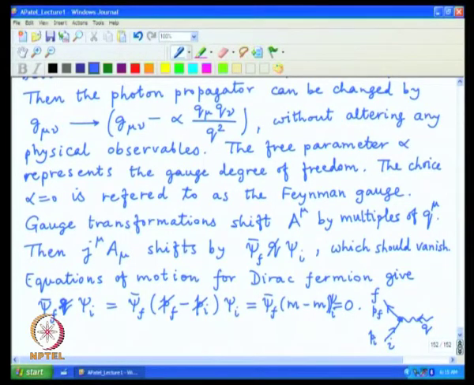For the photon at every vertex, you can apply this interaction term between a current provided by the fermion and the factors of q mu provided by the change in the gauge potential, and this relation automatically holds. This relation is called the Ward identity.